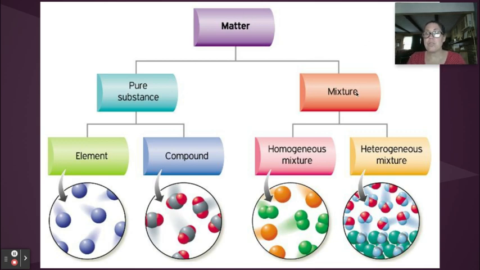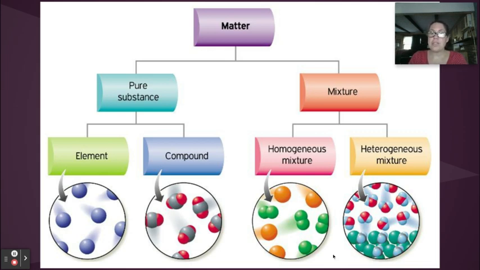If they're mixtures, well, then there are two or more substances that are physically combined, not chemically combined. And if those particles remain separate from each other, like this would be oil and water, if they don't intermingle and uniformly disperse and spread into each other's space, well, then it's a heterogeneous mixture.